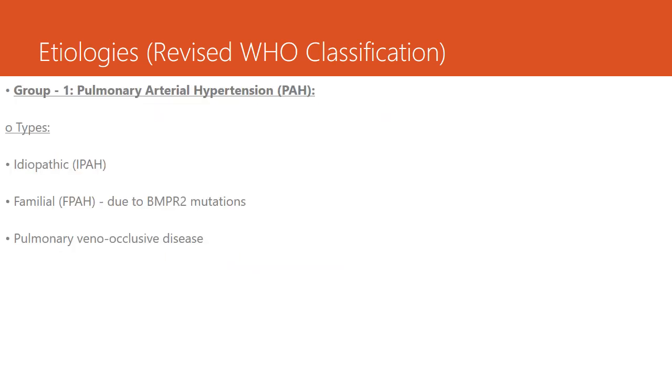So the types include idiopathic pulmonary arterial hypertension, familial pulmonary arterial hypertension, and pulmonary veno-occlusive disease. Idiopathic one occurs in young people, 20 to 30 years of age, and mostly women. And the familial one is due to mutation in the BMPR2 gene.